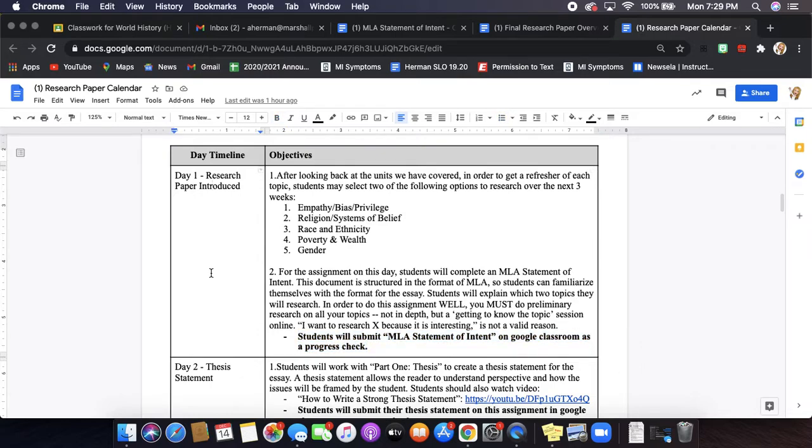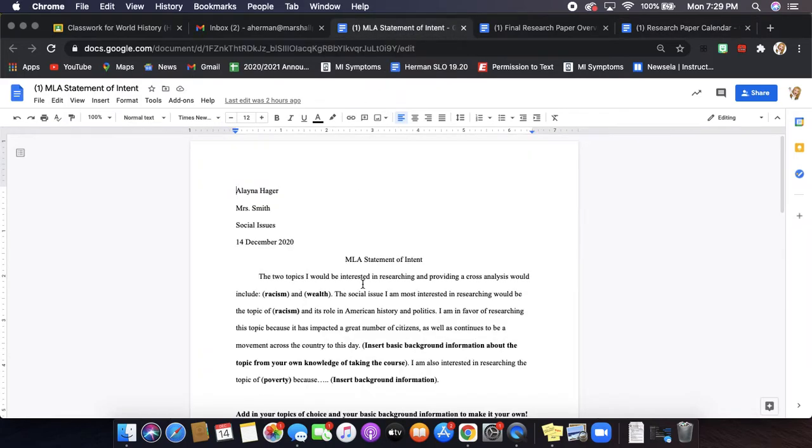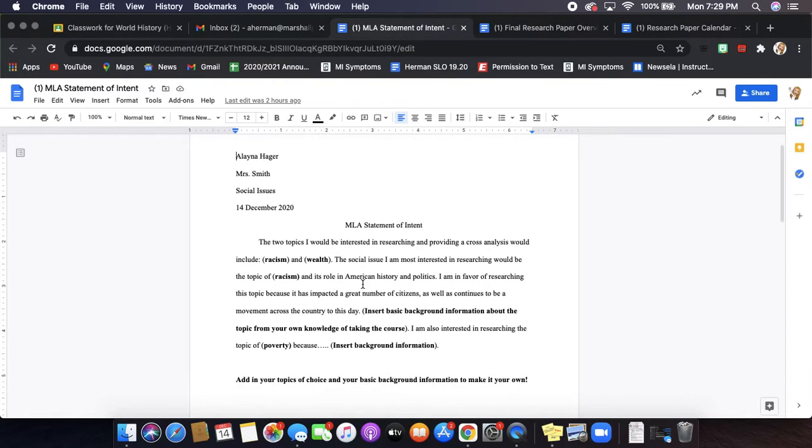So let's take a look at that MLA Statement of Intent. What does that document even look like? Again, it is set up in MLA format.